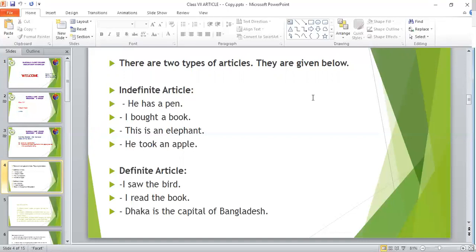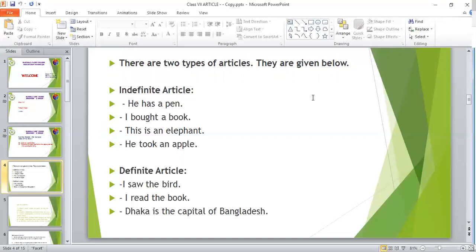One is indefinite article and another one is definite article. What is indefinite article? Yes, the article which does not make anything definite is called indefinite article. And there are two indefinite articles. One is a and another one is an.